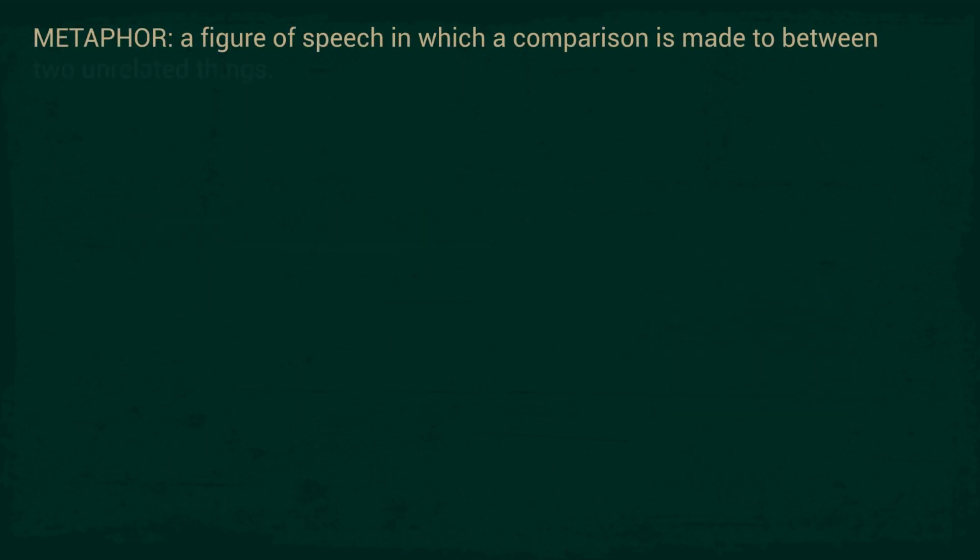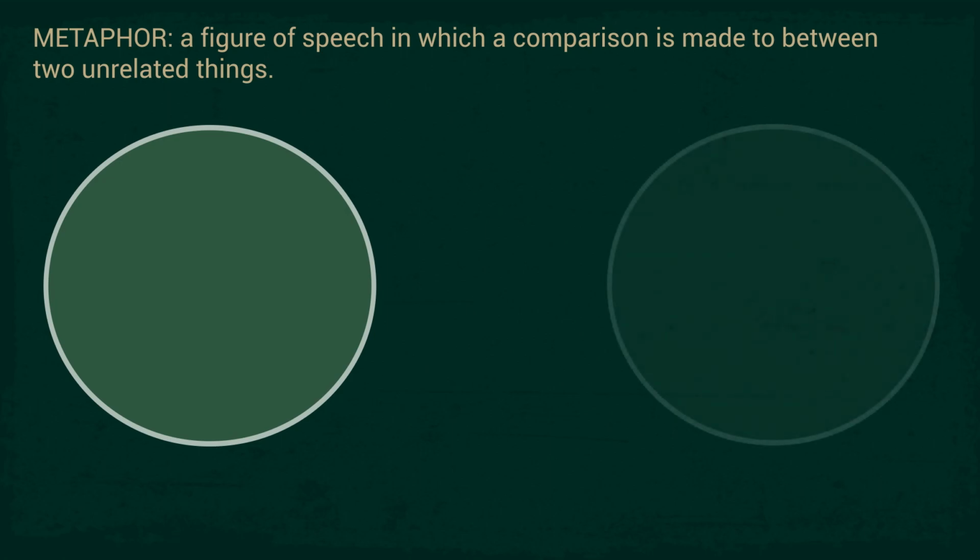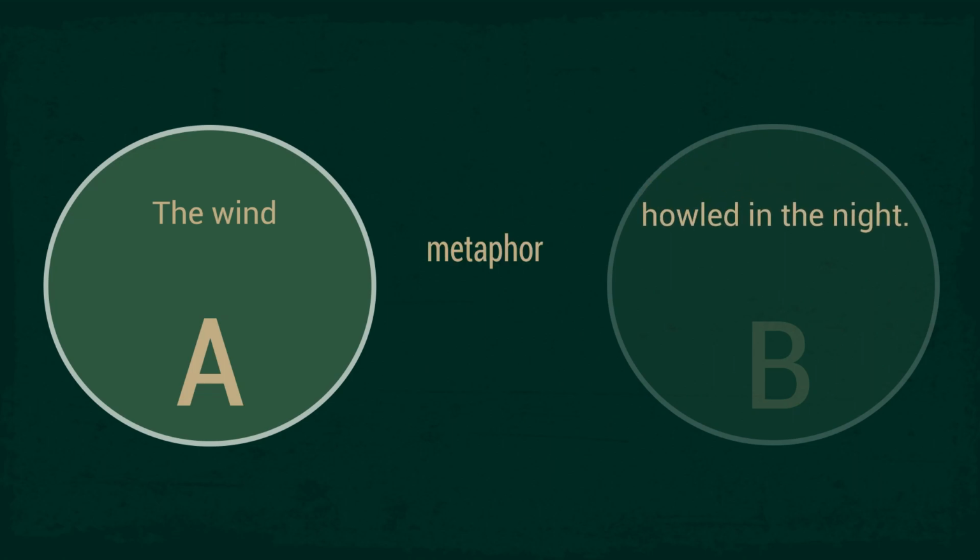A metaphor is a figure of speech in which a comparison is made between two things that are unrelated. You have this thing, let's call that A, and then you compare it to another thing, let's call that thing B. As in the phrase, the wind howled in the night. This line is about the wind, so that's A. What's the wind being compared to? Howling things, probably wolves, right? This is a metaphor, a direct comparison between A and B.